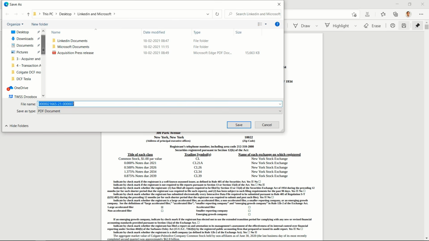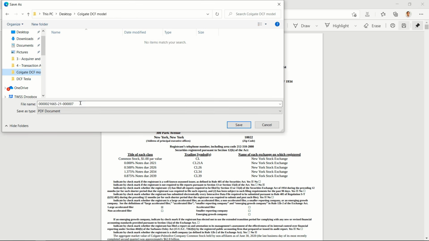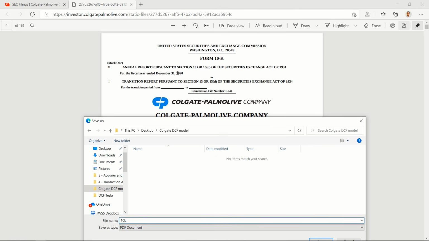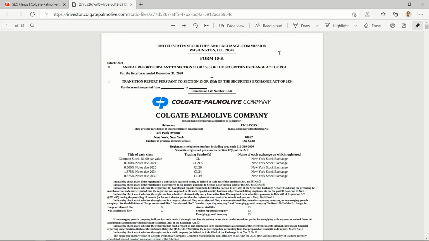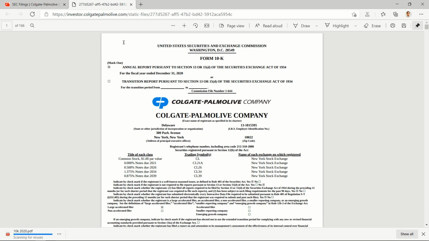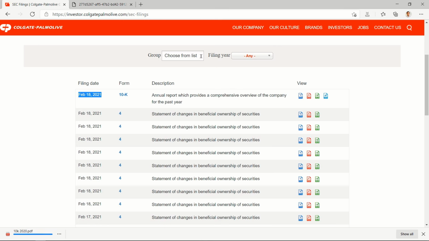in the respective folder, Colgate DCF model, and call it 10K, for the year ending 31st December 20. So 10K 2020. Though it is filed in February 2021, it's for the year ending 31st December 20, right? Then we'll download it for 2019.